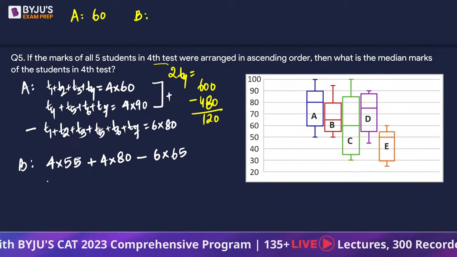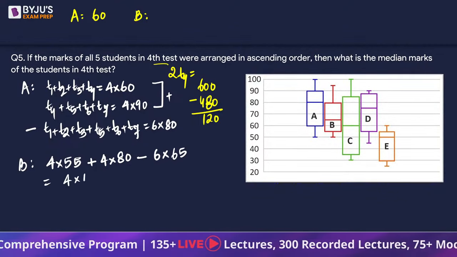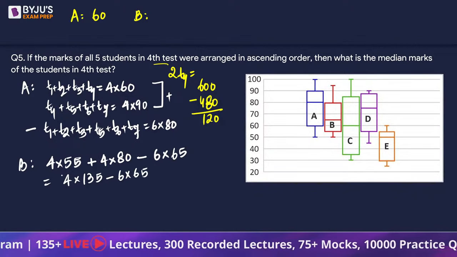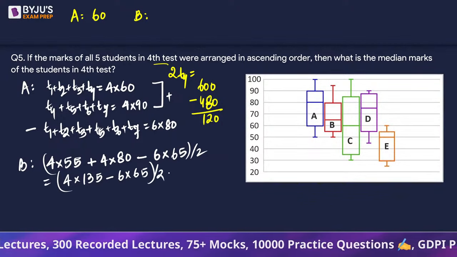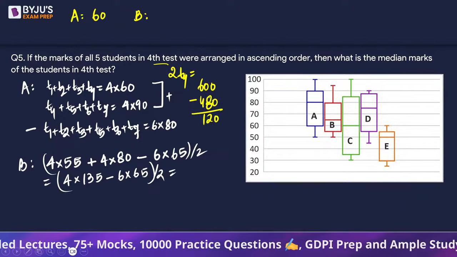So this is going to give us 4 into 135 minus 6 into 65. And let's not forget to half it, reason being कि वो 2 times T4 और 4th test का marks देगा B का.